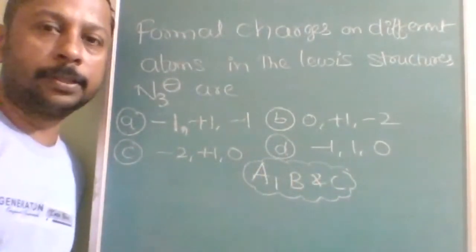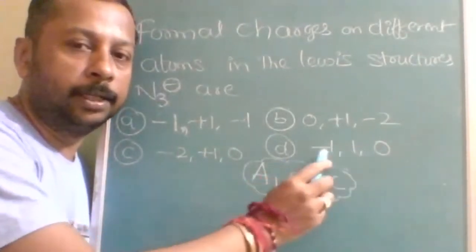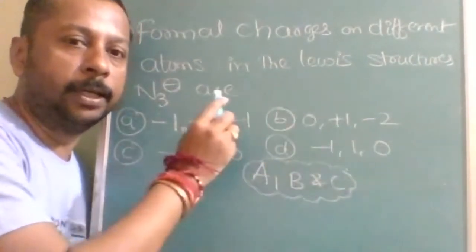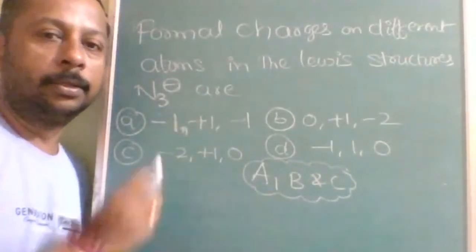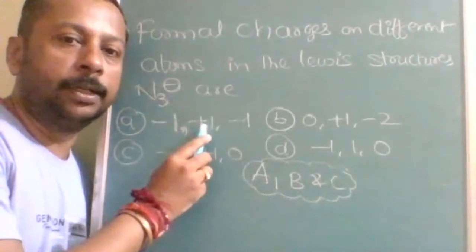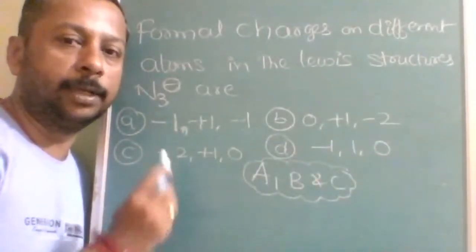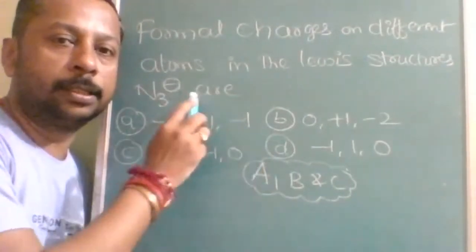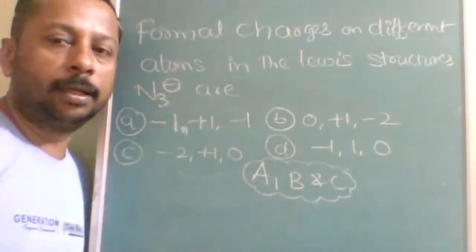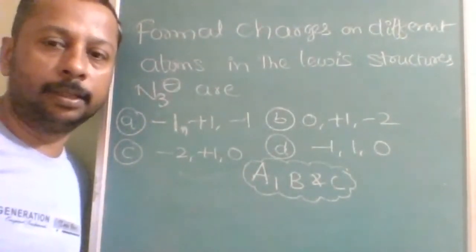Another way to cross check, the fastest way, is if you add D: minus 1, plus 1, 0 and 0. But the net charge should be how much? Minus 1. Here it is minus 2, plus 1, minus 1; plus 1, minus 2, minus 1; minus 2, plus 1, minus 1. So the net charge should be at least equal to the given charge. So option D is not possible at all. Is it understood?